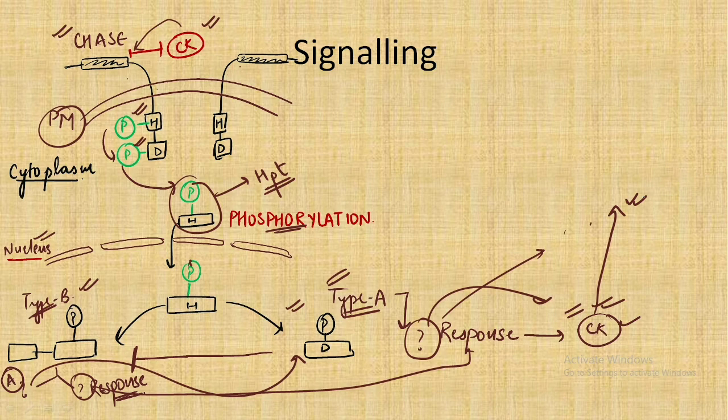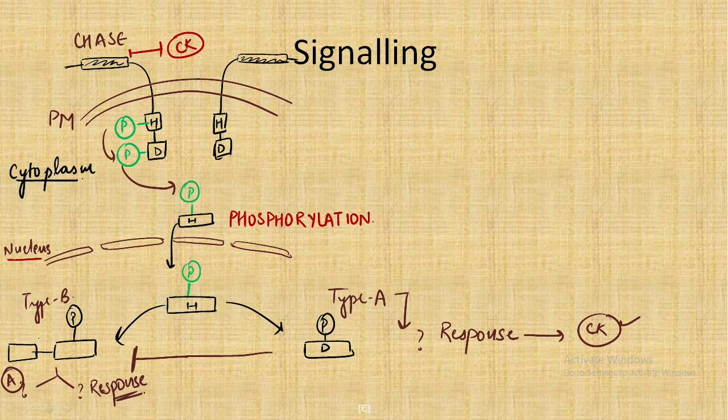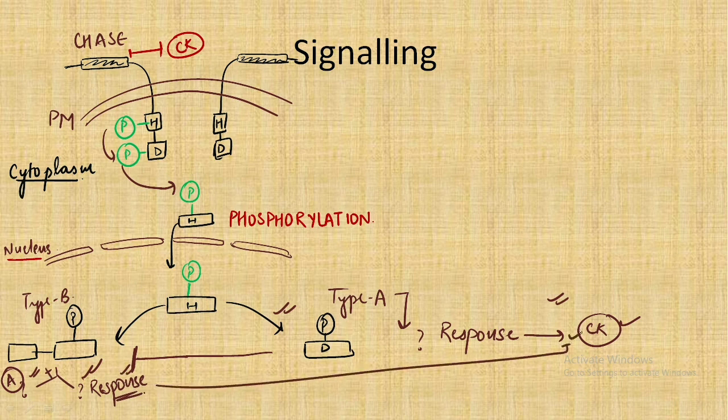The last point to remember is that when type A gets activated, it leads to the inhibition of type B getting activated. Why? Because we have just studied that if type A is activated, it leads to the response. If both type A and type B get activated simultaneously, there would be a hyper response, as type B, as a secondary response, also activates type A, in addition to having the response of cytokinin.